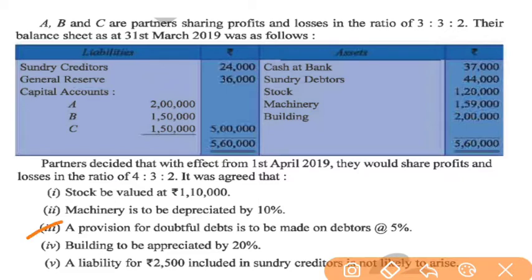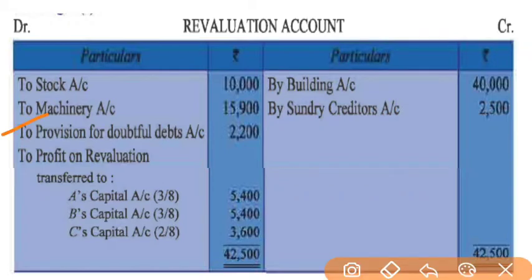Let us see the third one. Provision for doubtful debt is to be made on debtors at 5%. The debtors amount is 44,000. If you calculate 5%, the amount will be 2200. So 2200 is the provision for doubtful debt, and as you all know, the provision for doubtful debt is considered a loss of the firm, so it will also be debited. See, provision for doubtful debt 2200 will be debited in the revaluation account.